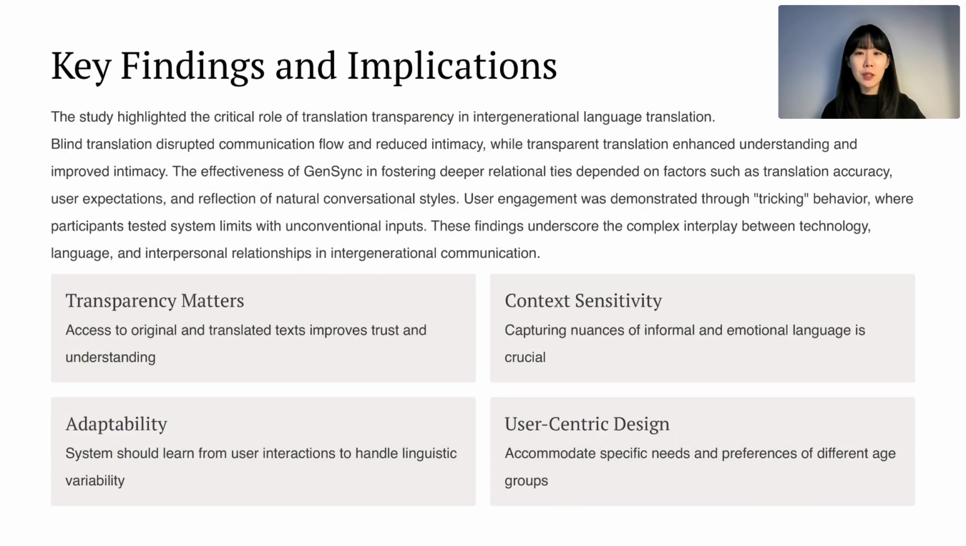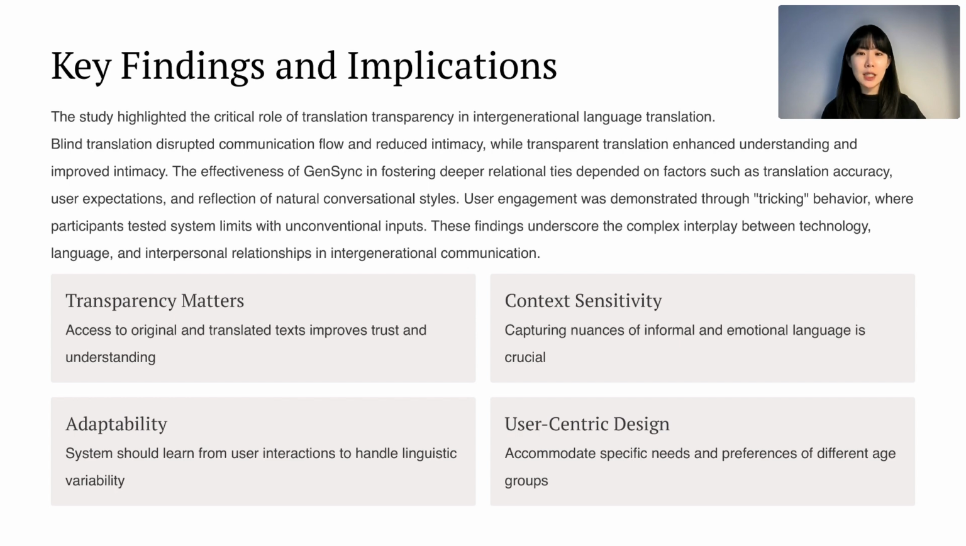The GenSync experiment highlighted the importance of transparency in addressing generational language gaps. Participants using black box mode often reported awkward and disconnected conversation due to the hidden translation process, which limited their ability to verify accuracy or contextualize the communication. In contrast, transparent mode significantly improves understanding, communication flow, and conversational quality by allowing users to see both the original and translated text. This feature helped reduce translation errors and fostered greater intimacy between family members.